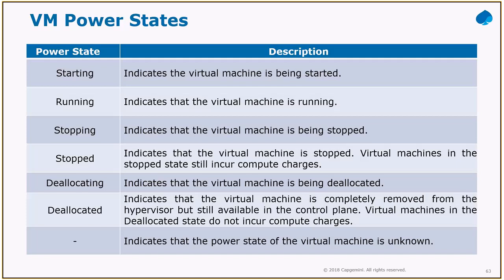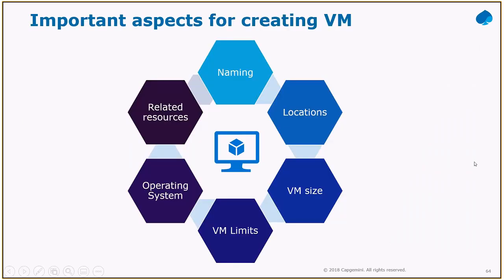Then the key points when you are going to work with important aspects for creating the VM: the naming convention needs to be considered. A virtual machine name can be up to 15 characters. And the location, the region, is called the location, for example, South India.